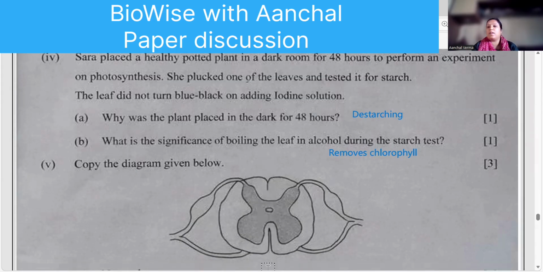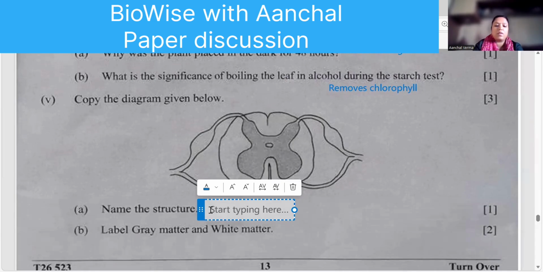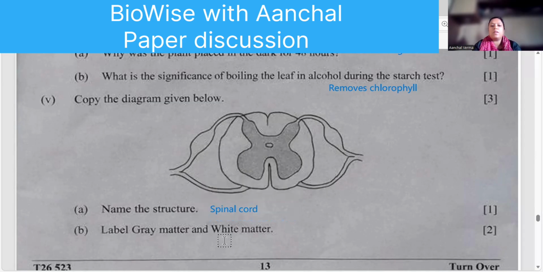Copy the diagram. Now they have given the diagram, so you don't have to draw it. Very good. Name the structure. It is spinal cord. TS of a spinal cord. Right? And label gray matter and white matter. They have given the color also to you, so you just have to label it. This one is the gray matter, and white matter is this one. This one more question was asked on this, right?